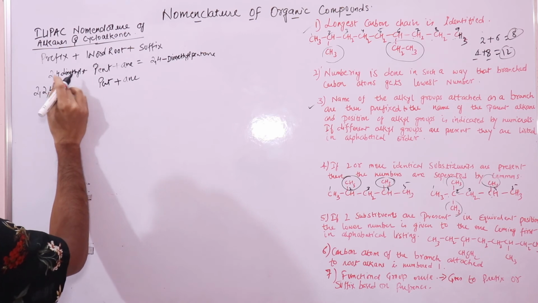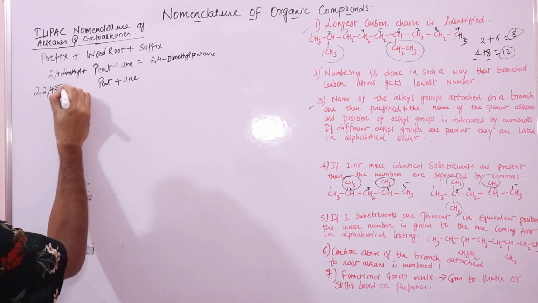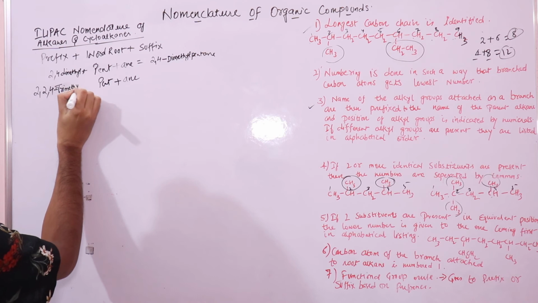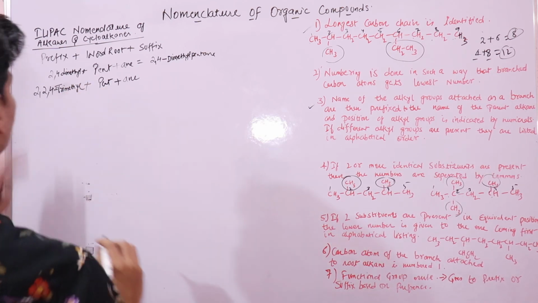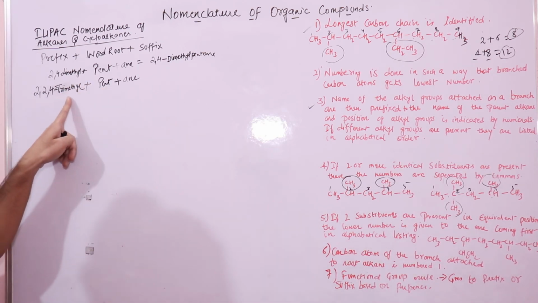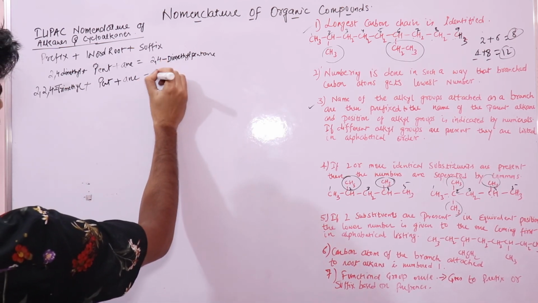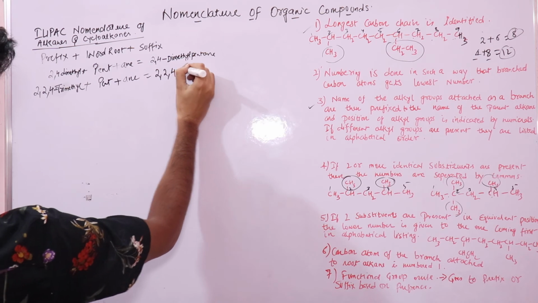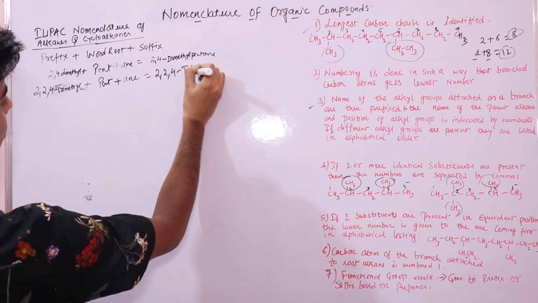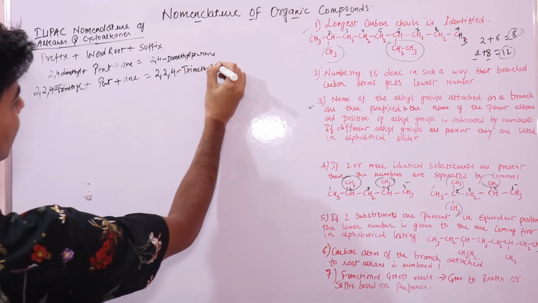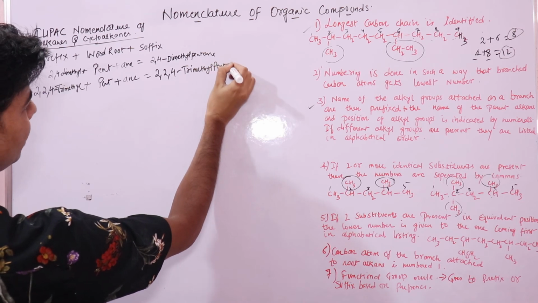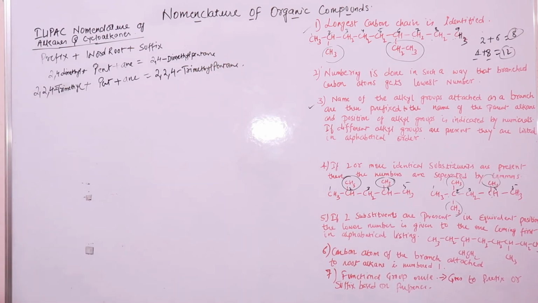Dash, then you have trimethyl, plus pentane. So the name is 2,2,4-trimethyl pentane. This is how you will write it. 2,2,4-trimethyl, no space, pentane. This is the name of the organic compound, right?